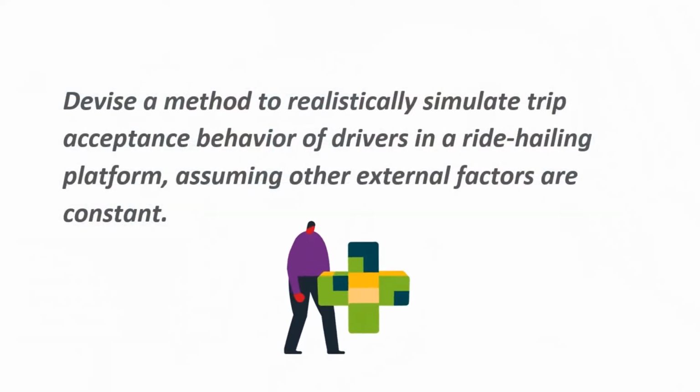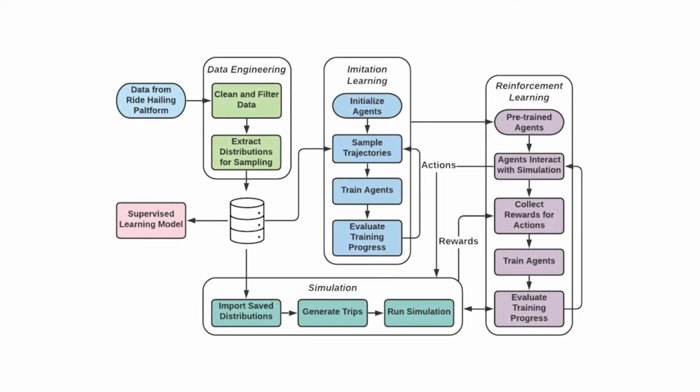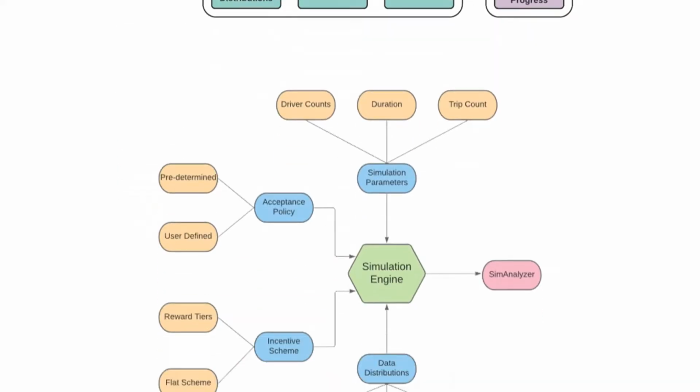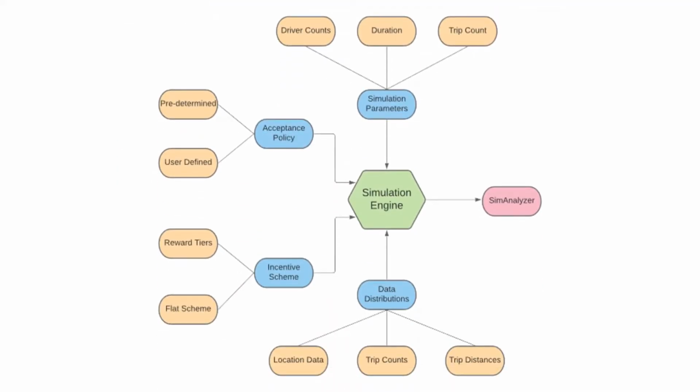So we set out to devise a method to realistically simulate trip acceptance behavior of drivers in a ride-hailing platform, assuming other external factors are constant. And to solve this problem, we created a simulation framework that realistically models the conditions such as demand patterns, reward schemes, etc. of a ride-hailing platform based on a provided dataset, which allows offloading driver decisions to external agents. Furthermore, we designed a hybrid imitation and reinforcement learning strategy to train deep Q agents to mimic and predict driver behavior. Let's take a closer look at our simulation environment.